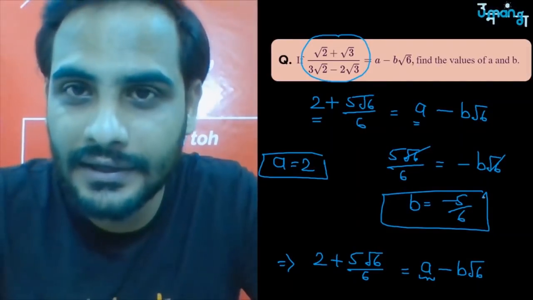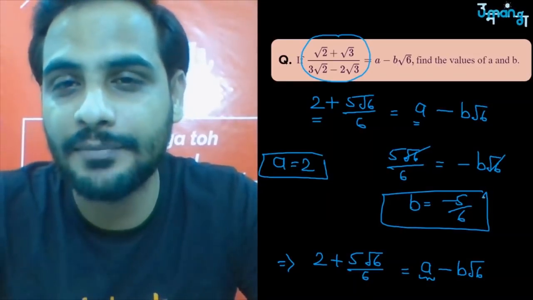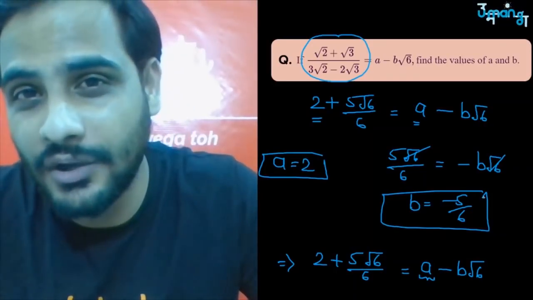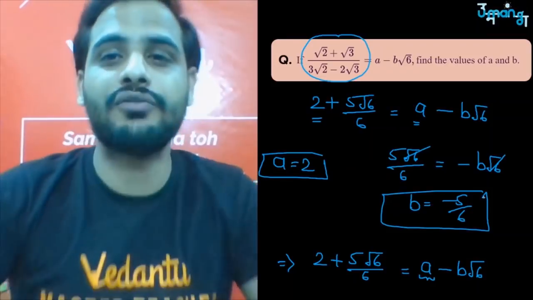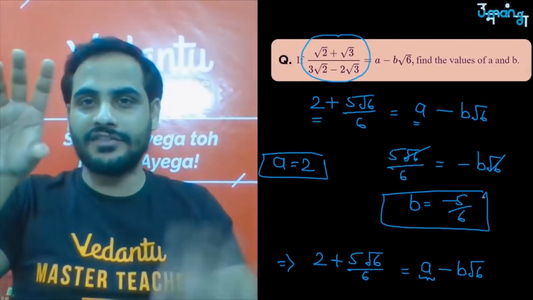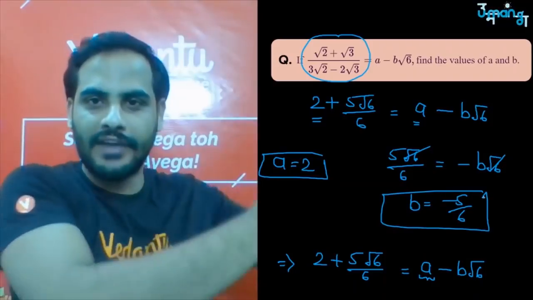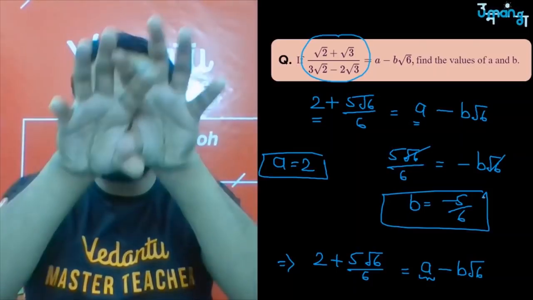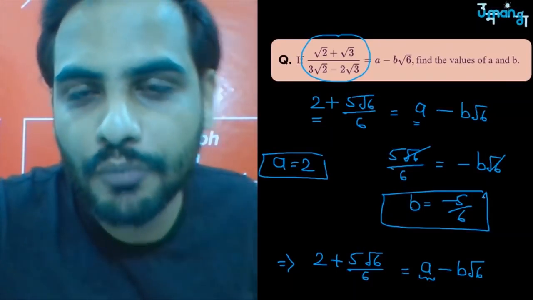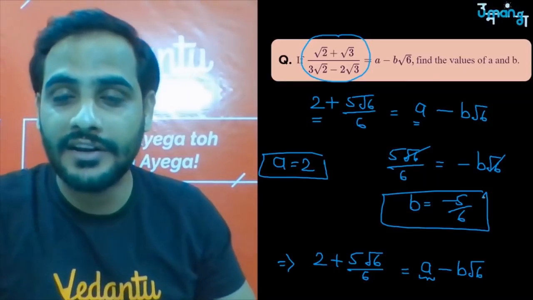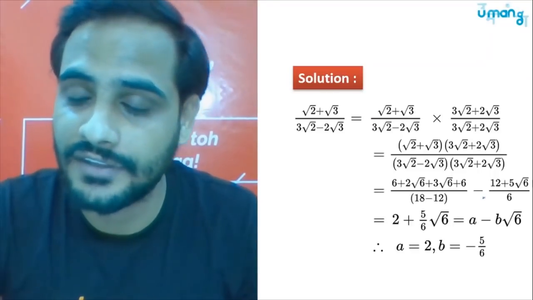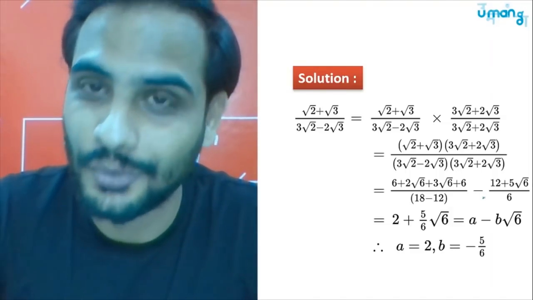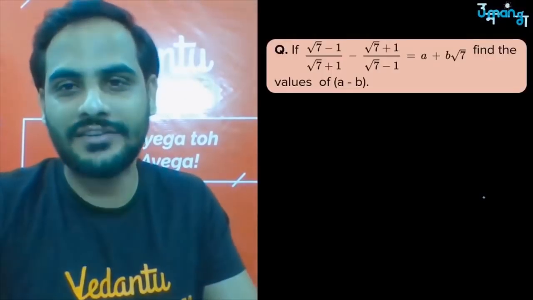In the last part, when you got to know that the LHS part, when you simplified it, is equal to 2 plus 5 root 6 by 6, so when I make it equal to a minus b root 6, the rational part should be same. So a is equal to 2. 5 root 6 by 6 is an irrational part, minus b root 6 is an irrational part, so they should be equal. So from here you will get b is equal to minus 5 by 6. So that is how you can get your answer as a is equal to 2 and b is equal to minus 5 by 6. I have shown you the solution also. You can look at it one more time. Got it? Let's go for the next question, and a very important question.